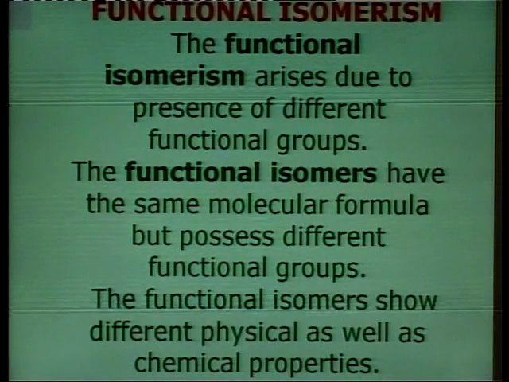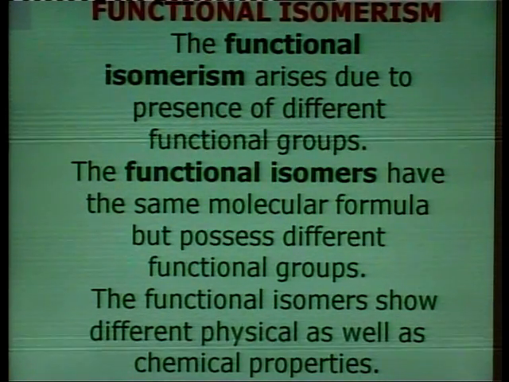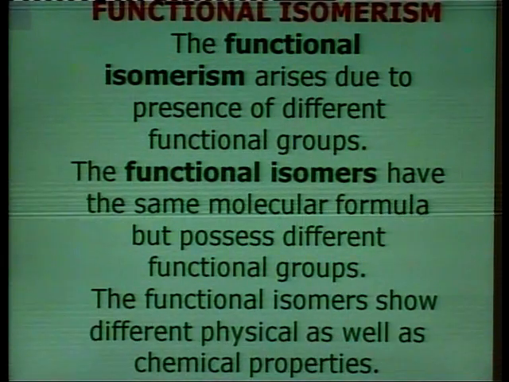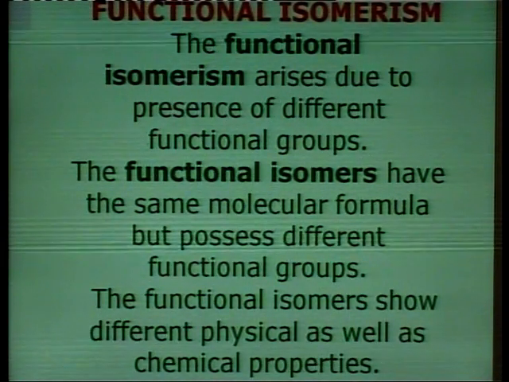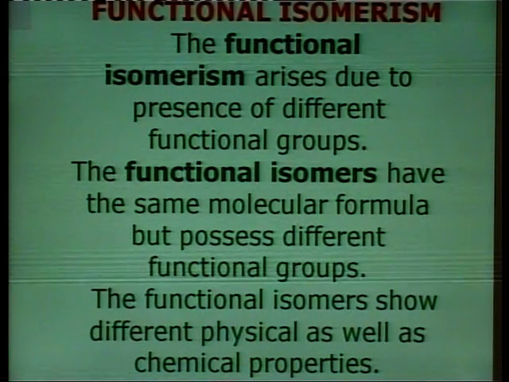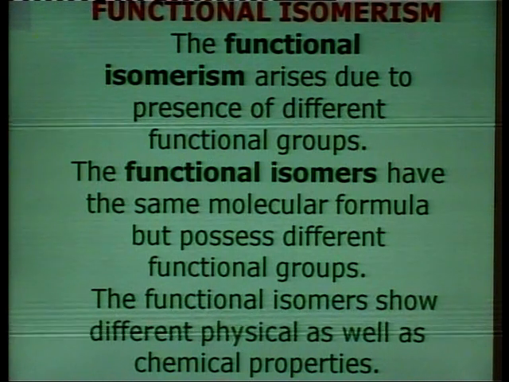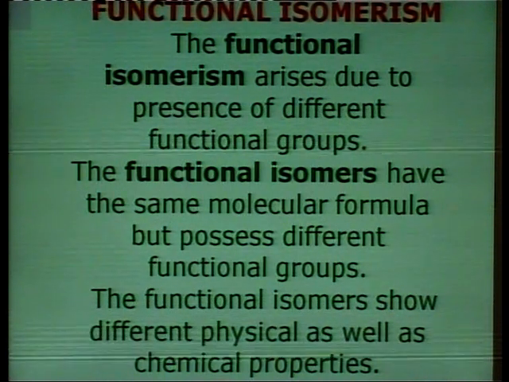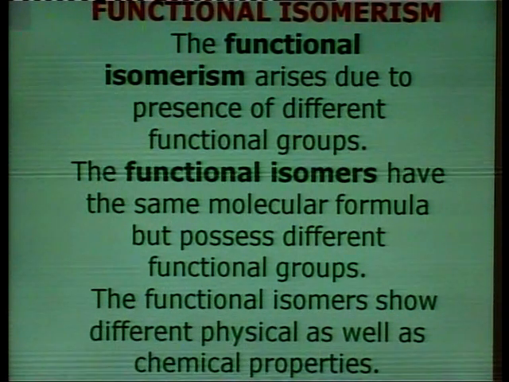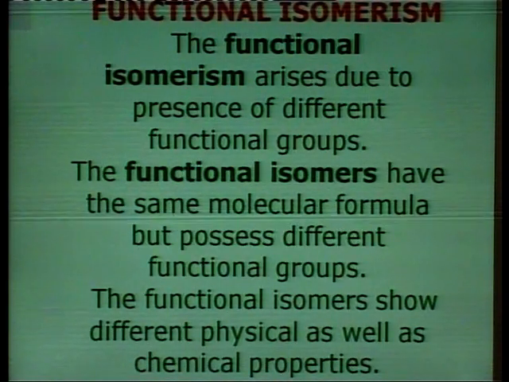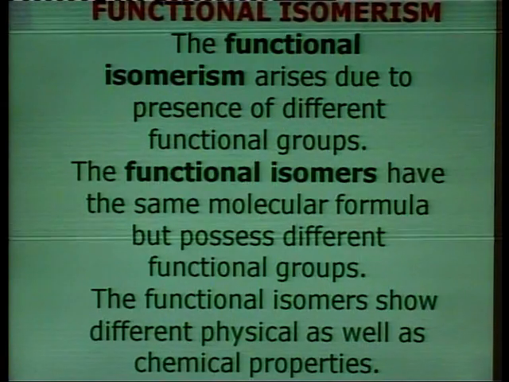In the earlier slide we said that the position of the functional group is different, but here the functional isomers have the same molecular formula, but they possess different functional groups. The functional isomers show different physical as well